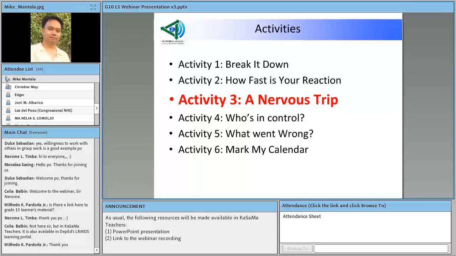Okay, so by the way, we're going to just focus here on Activity 3. I'm just making a walkthrough of the different activities in Module 1, but our target this afternoon is just to have a walkthrough on Activity 3, a nervous trip. By the way, NISMED did not write these activities, okay. DepEd had writers who worked on these activities.